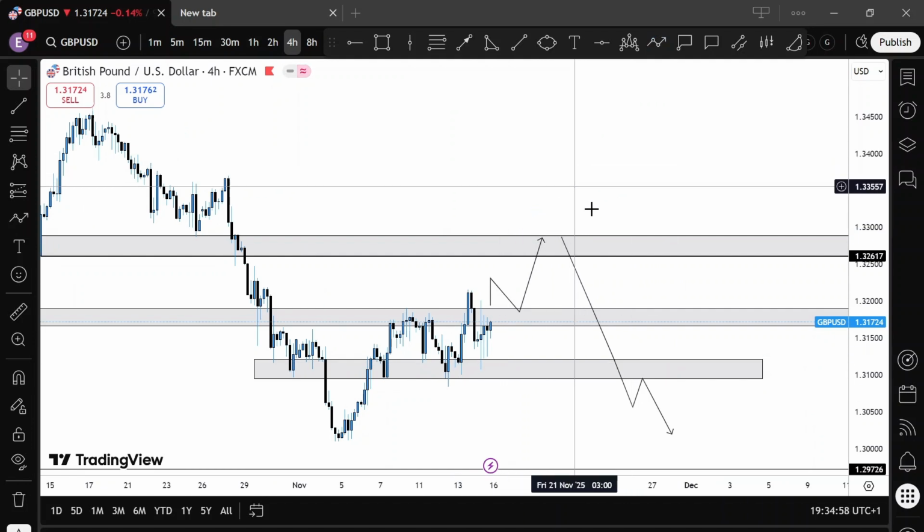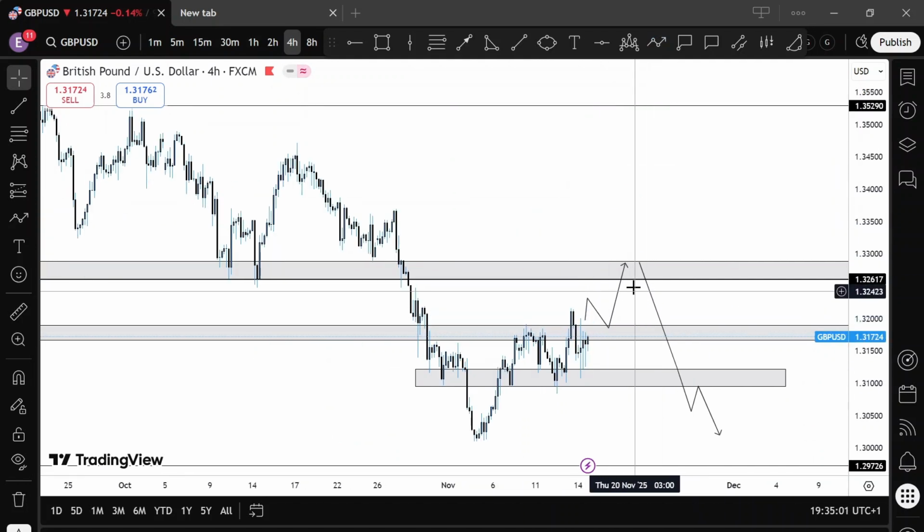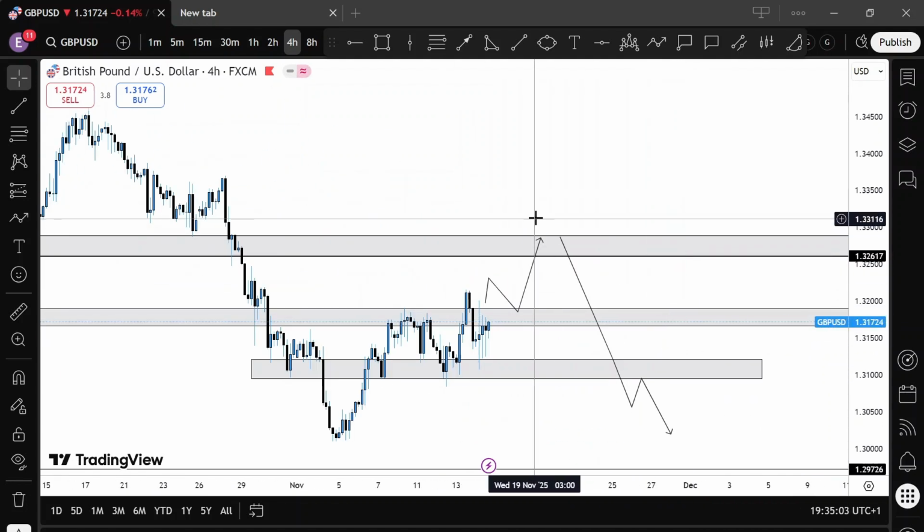Let me take this off for now. So basically this, either we reject from here or we break above this region and continue.